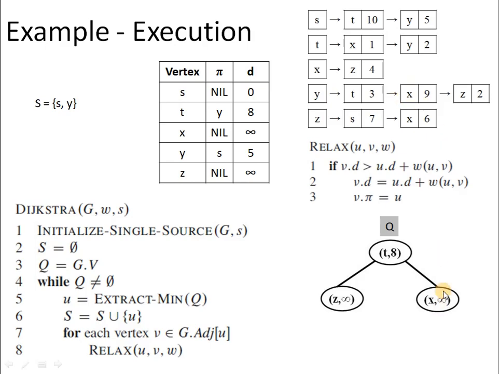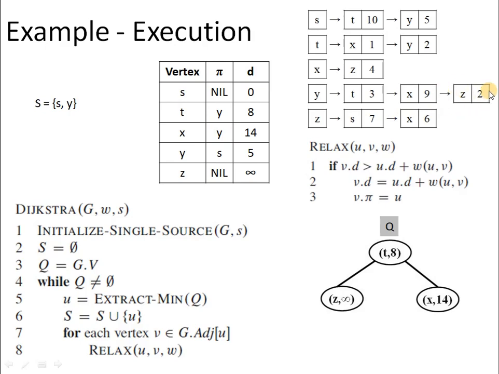X's current value is infinity. So v.d is infinity, which is greater than u.d, that is y.d, 5 plus 9. So 5 plus 9 will give us 14. So x has to be updated to 14. Accordingly, the pi attribute of x will be updated to y.